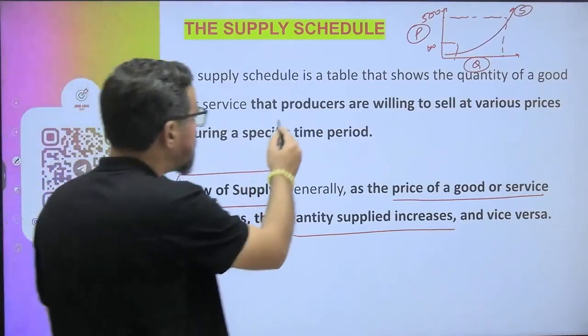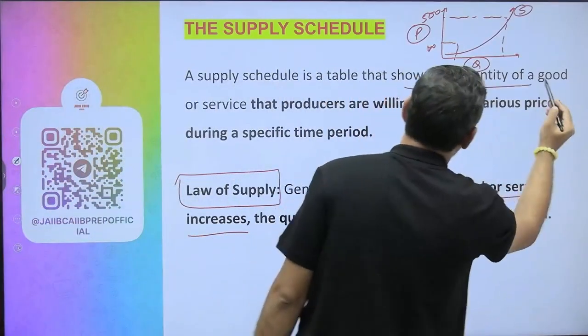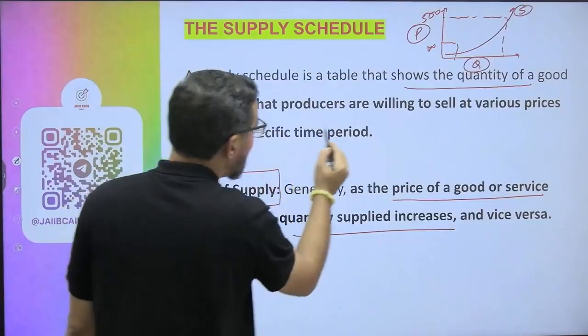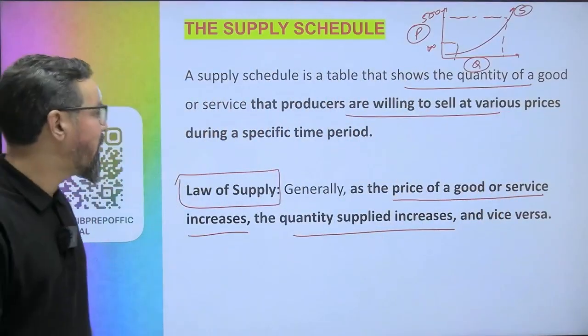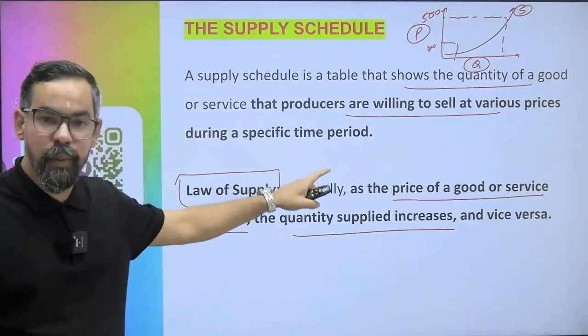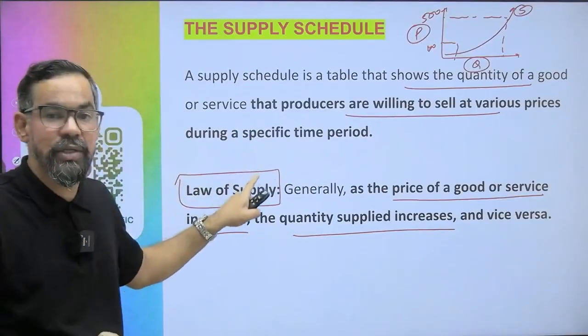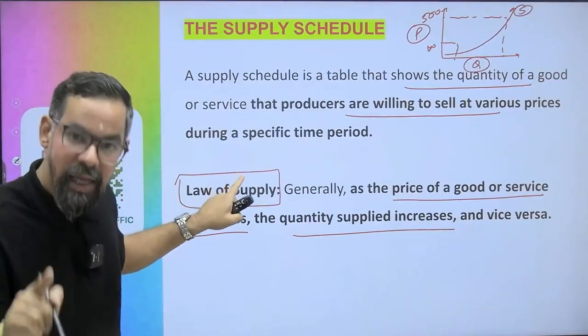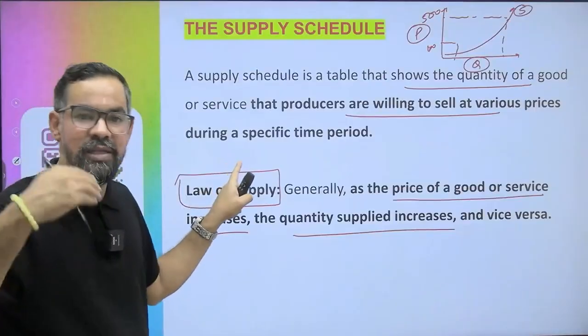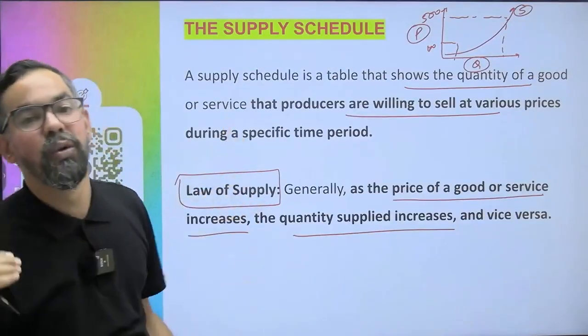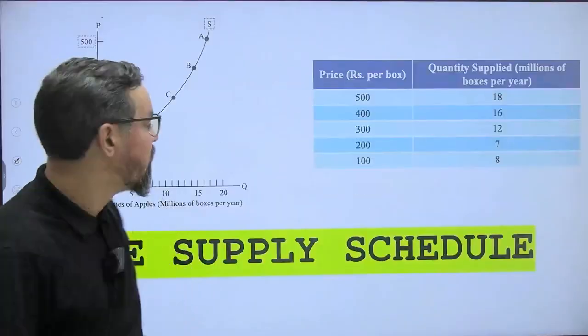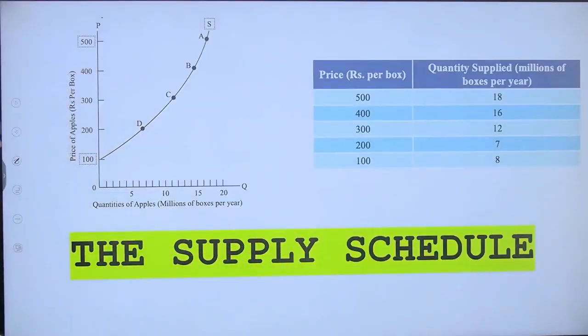So a supply schedule is a table that shows the quantity of a good or service that producers are willing to sell at various prices during a specific period. At a lower price you want to sell a lower quantity of goods, and at a higher price you want to sell a higher quantity of goods, right? So this is the chart which will help you make your understanding.